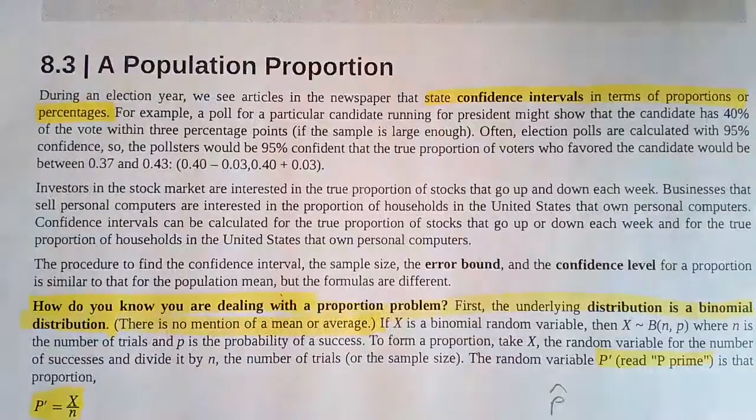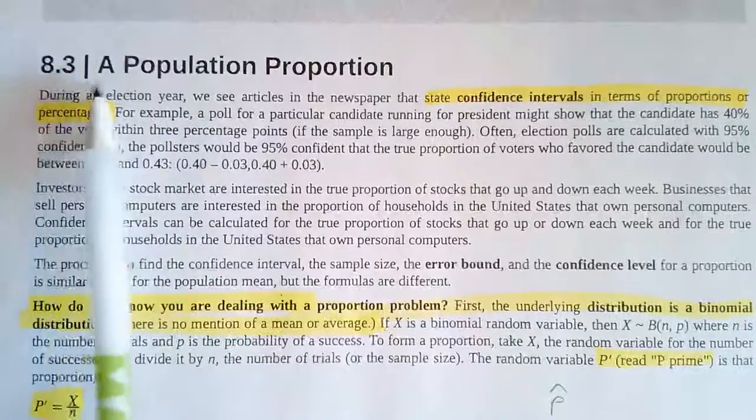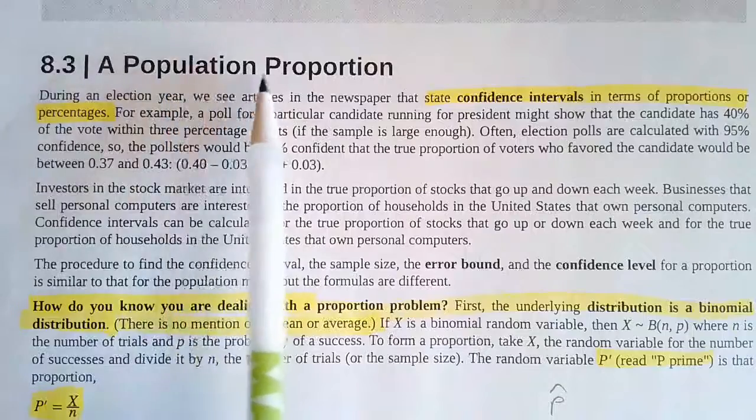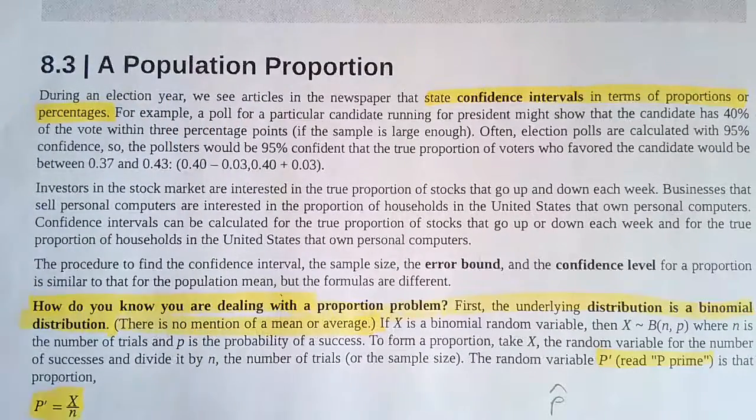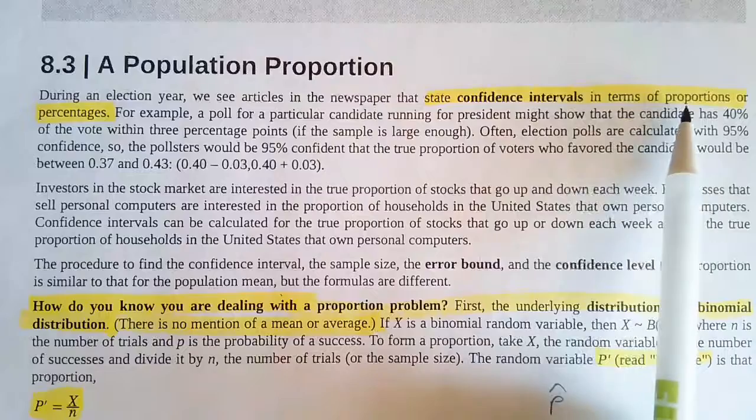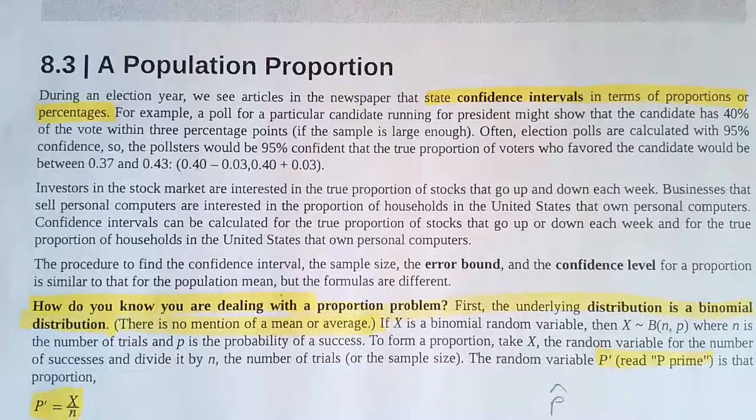We're going to start on chapter section 3, talking about population proportions. This is confidence intervals in terms of proportions or percentages. One of the biggest clues that you're dealing with a proportion is that the underlying distribution is going to be a binomial distribution, and there is not going to be any mean or average.